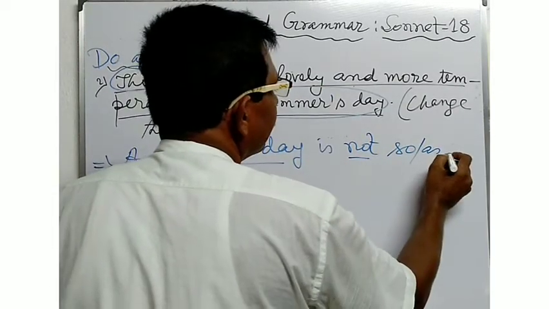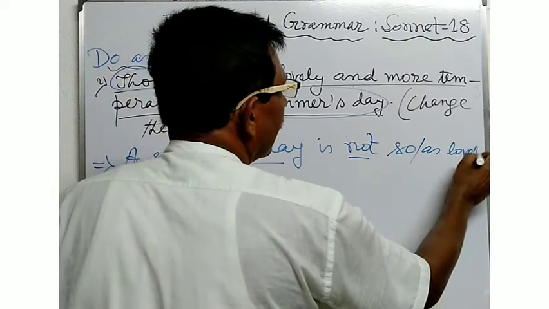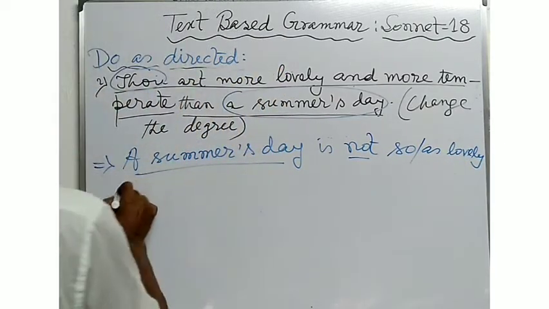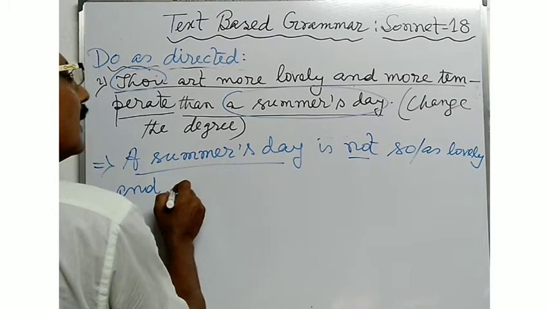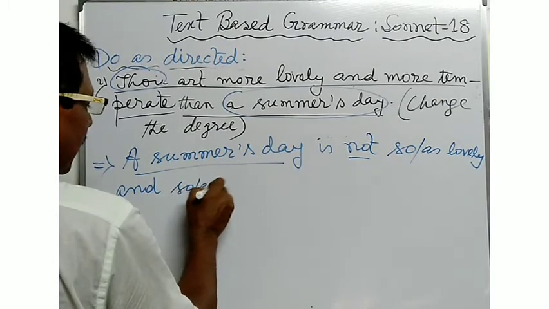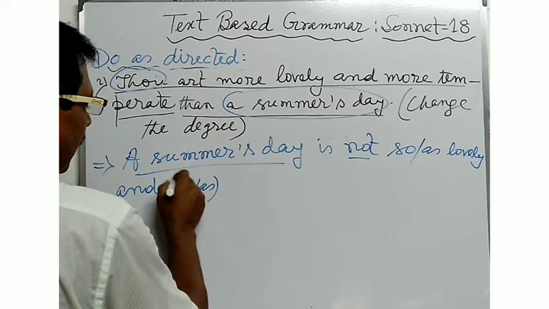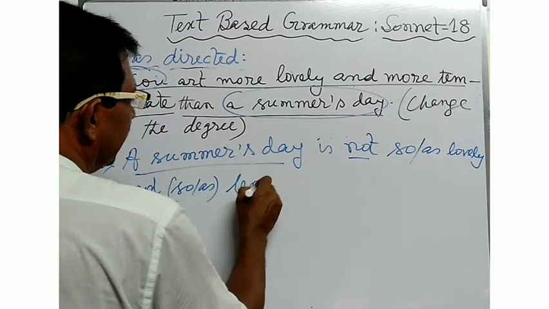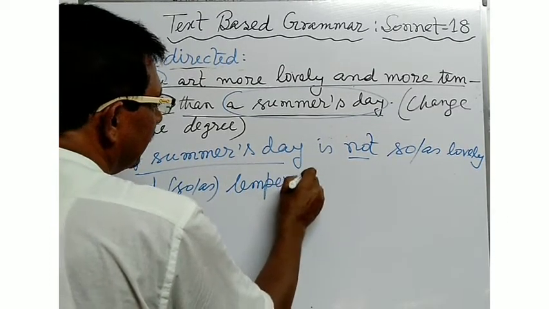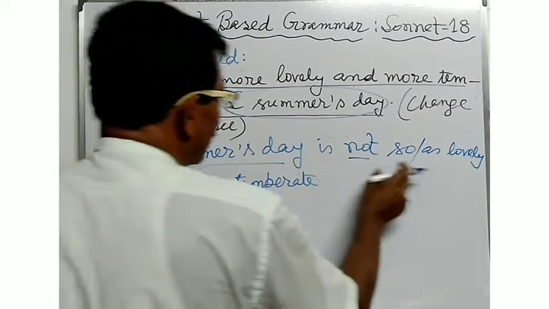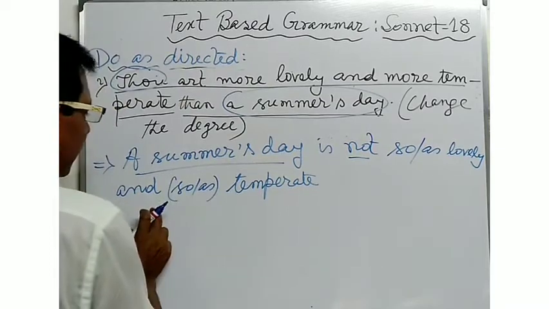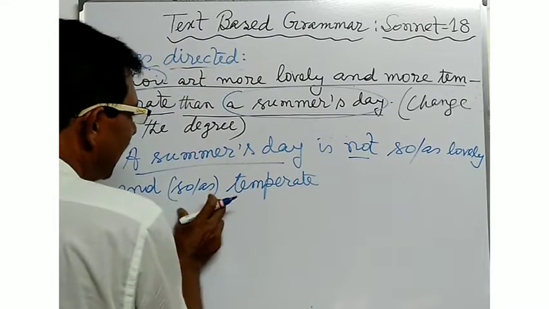lovely and so or as temperate. A summer's day is not so lovely and so or as temperate.